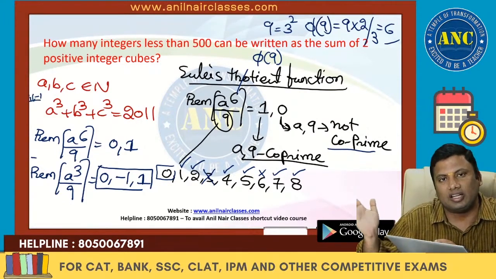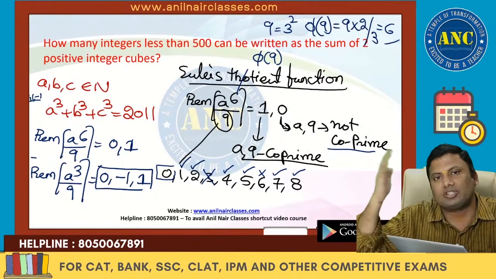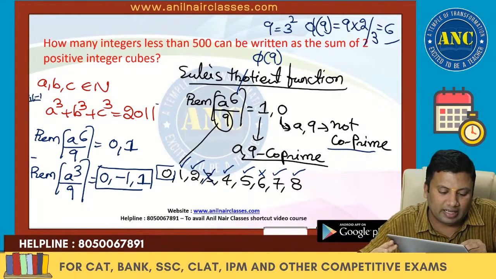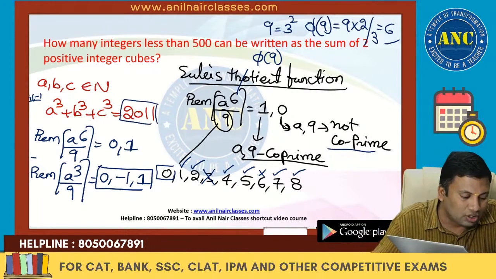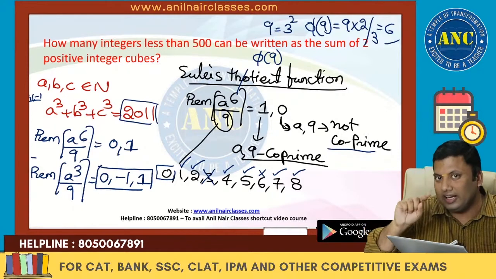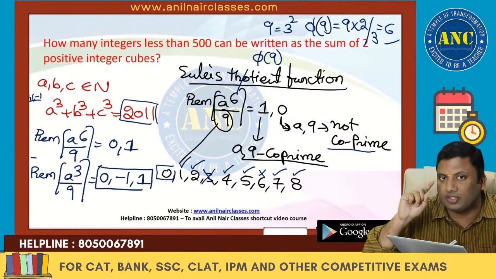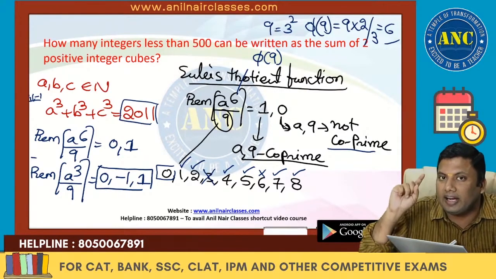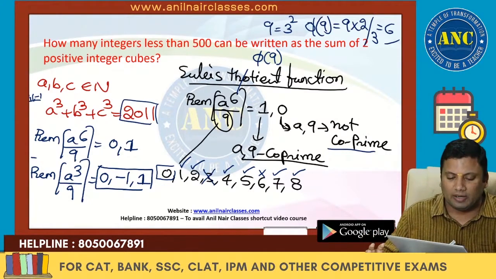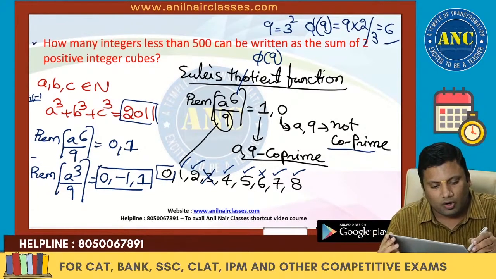There are 3 variables, so minus 1 into 3 is minus 3 and plus 1 into 3 is plus 3. Remainders oscillate from minus 3 to plus 3, but the right-hand side gives 4. The answer is no values of A, B and C are possible. I will come back to this kind of question after some time. Integral solution problems are highly repeated in CAT, XAT and some other management examinations, and various forms of integral solution questions are asked. I hope this is clear.